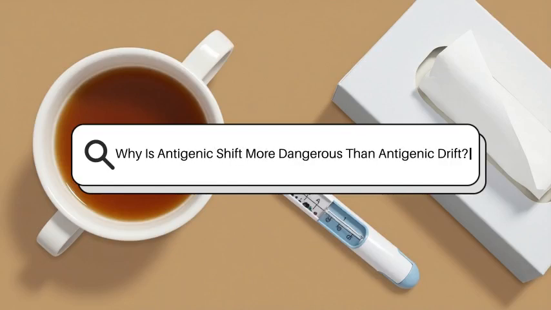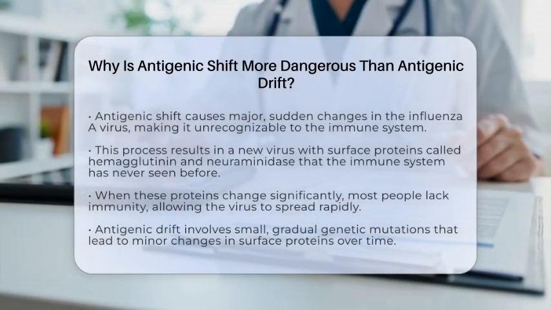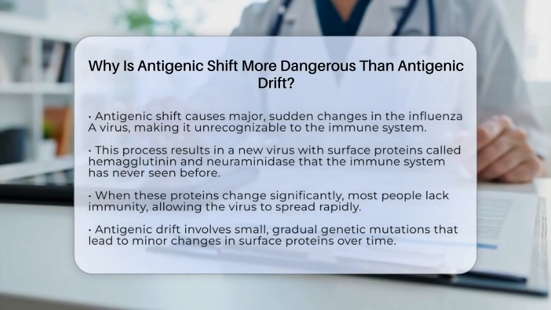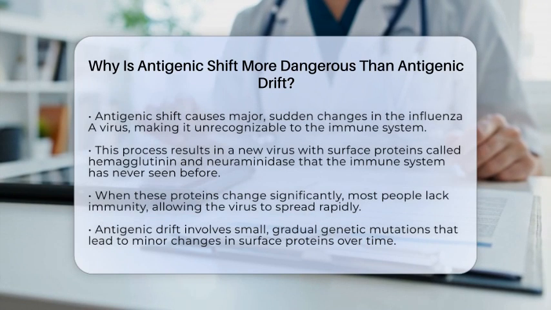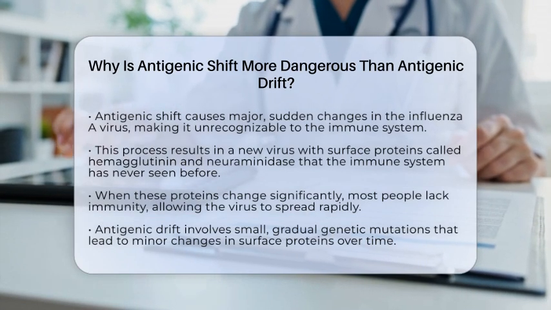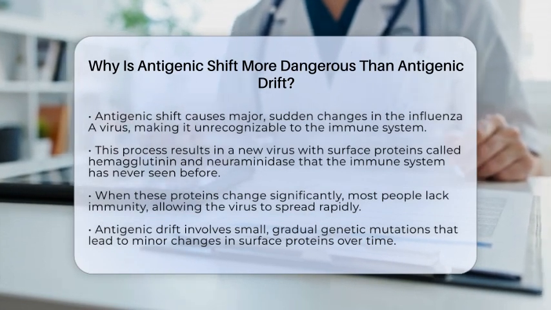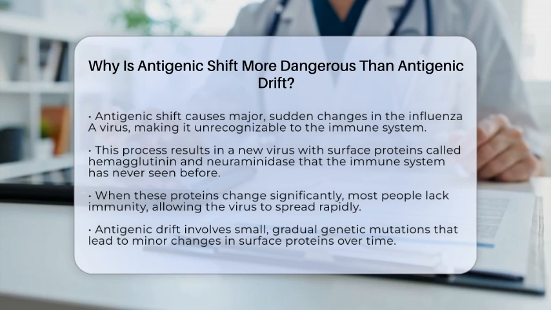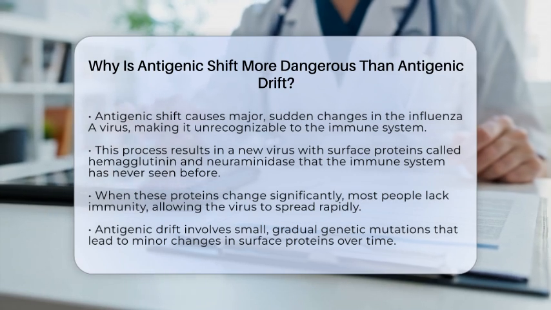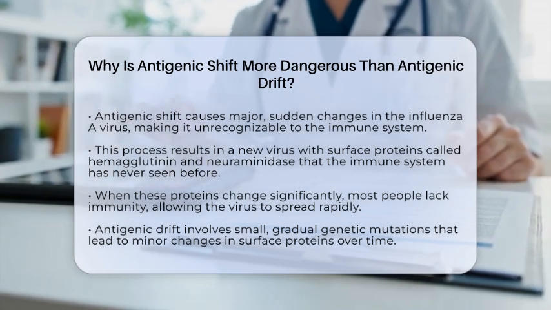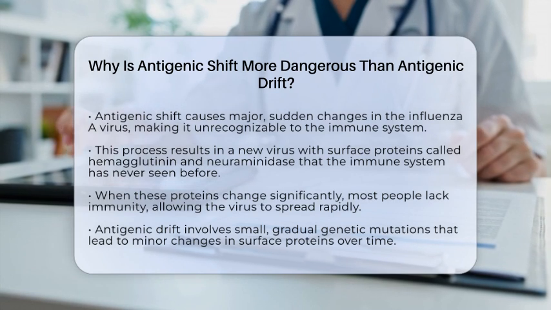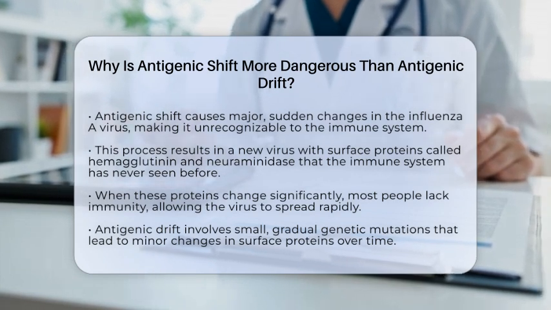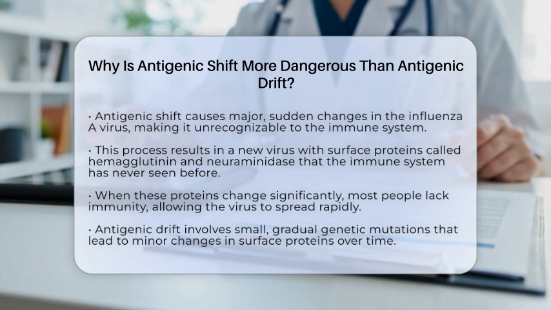Why is antigenic shift more dangerous than antigenic drift? Imagine a virus that suddenly changes its appearance so drastically that your immune system no longer recognizes it. That's what happens during antigenic shift. This process causes a major, abrupt change in the influenza virus, creating a new version with surface proteins that the human immune system has never seen before.